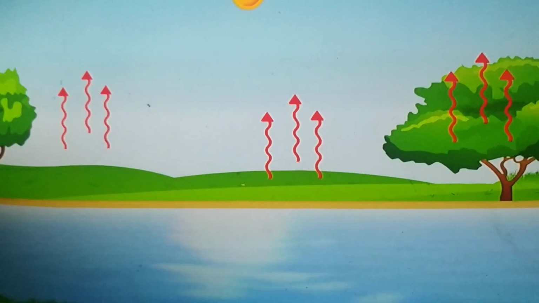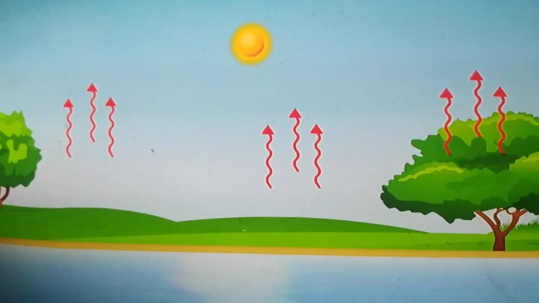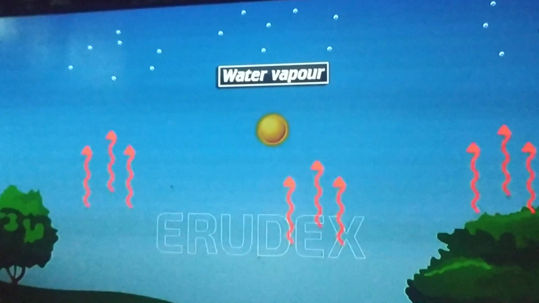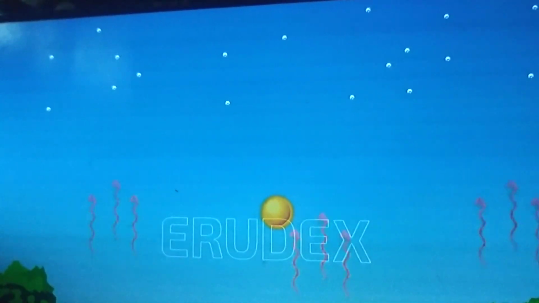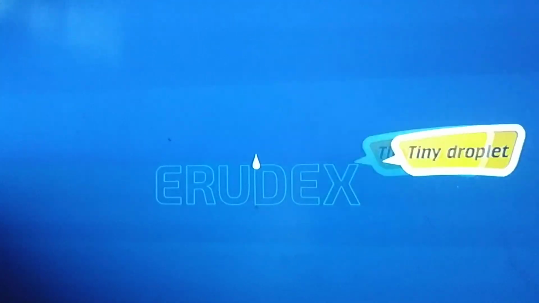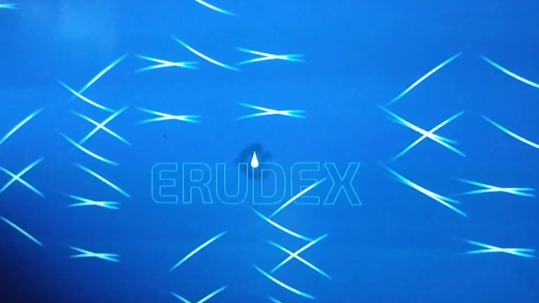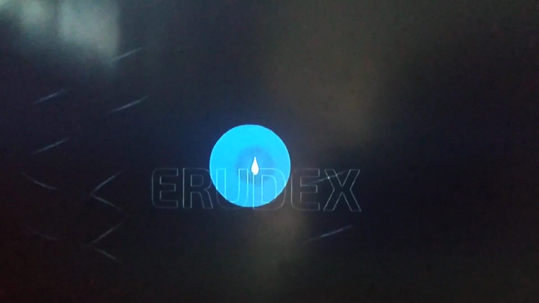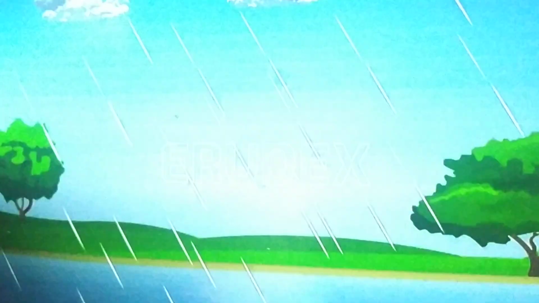So as this water is evaporating and forming clouds, the clouds deposit water in the state of water vapor. See, the amount of water vapor is saved in clouds. As these tiny droplets are having some atmospheric pressures and they are forming a nucleus with the dusty particles in the surroundings, and they shower as rains.